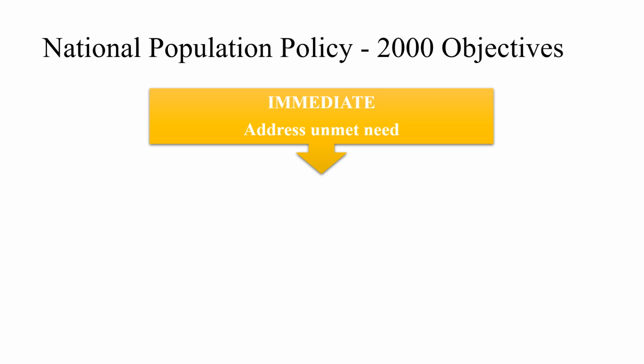What are the objectives? First, the immediate one is to address unmet needs. Wherever a couple, specifically a female, has a need for contraception, but that is not met, maybe due to availability, maybe due to family acceptability or social acceptability, that we have to address. First and foremost, availability should be addressed. That is very easy to address. Everywhere women should have easily accessible contraceptive services. And secondly, we need health education and counseling of the family to adopt those contraceptive behaviors.